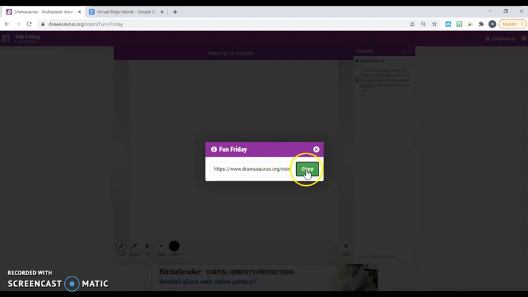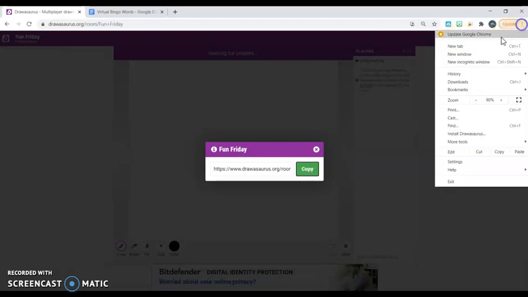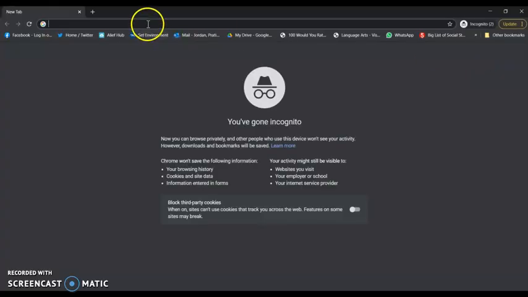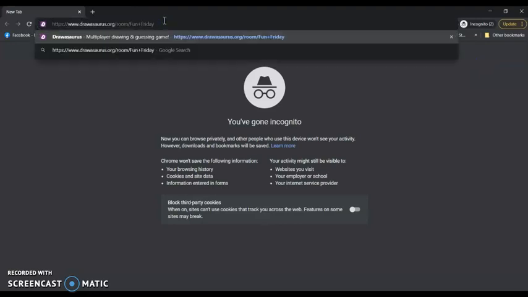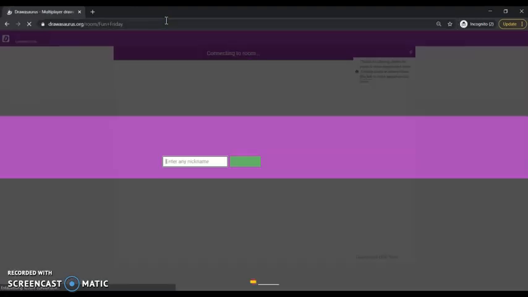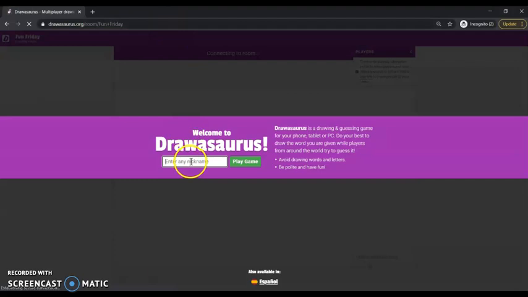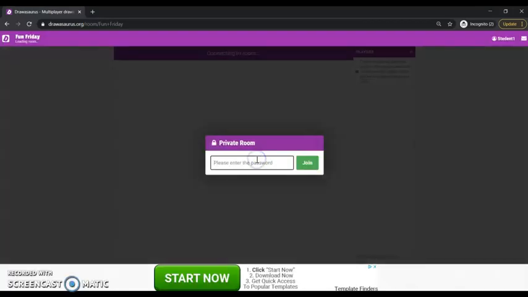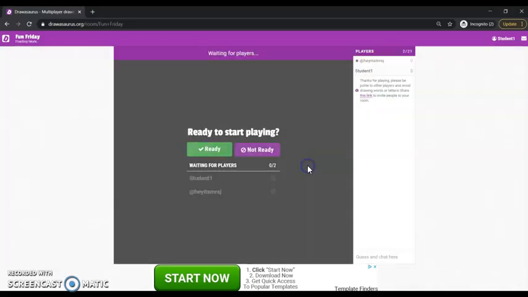Make sure that when you share the link, you also give your students the password. So let me show you what it looks like from their end. So as a student, I would come and put in the hyperlink. And now I'm going to need to enter a nickname or your real name, however you do it for your students. And now I'm asked to enter the password. So I need to make sure that I have that information, spelled it correctly, and click on join.